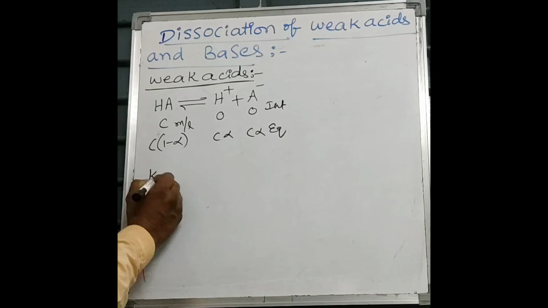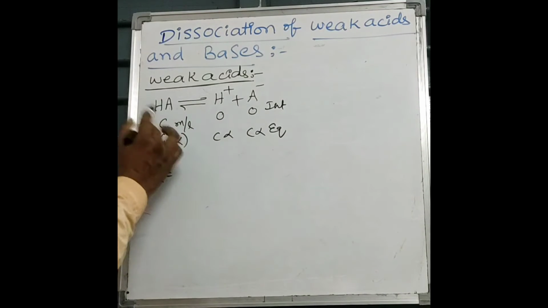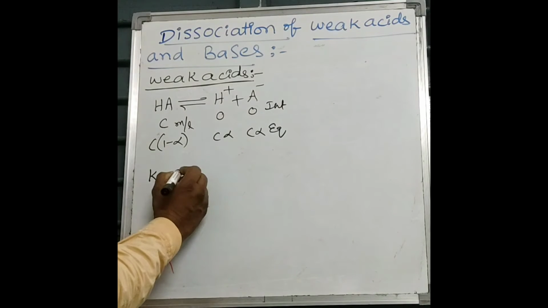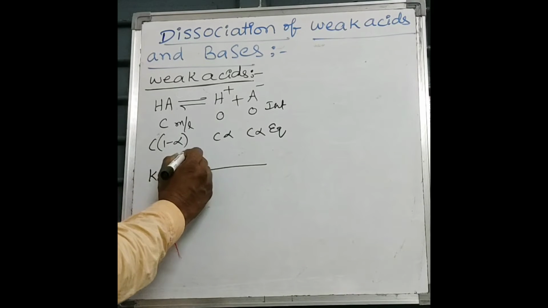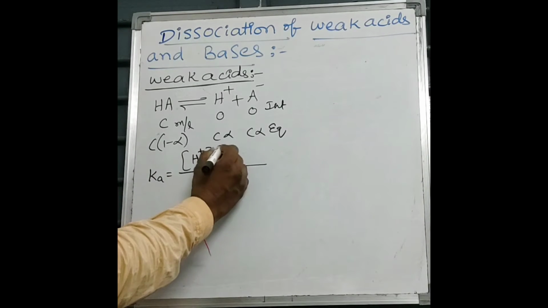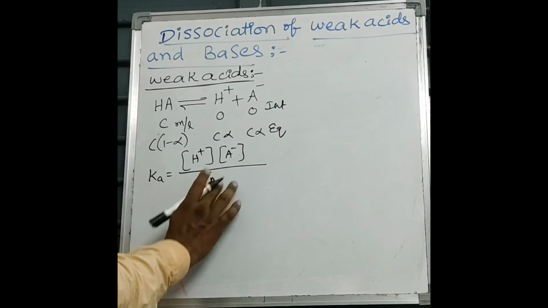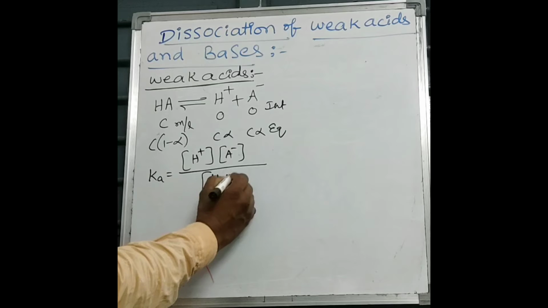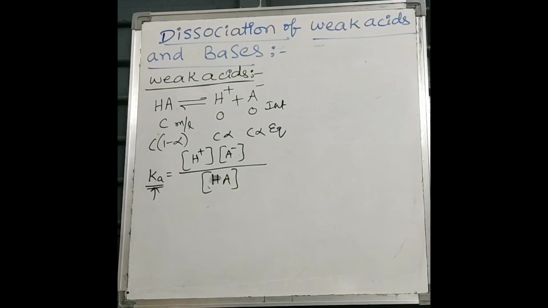We know the Ka value, the equilibrium constant at equilibrium state. What is equilibrium constant? Equilibrium constant is the product of concentration of products divided by the product of concentration of reactants. Here Ka is the product of H plus ion and A minus ion concentrations divided by HA concentration, where Ka is the dissociation constant of an acid.